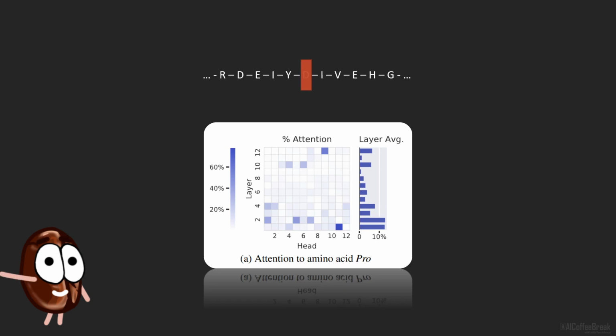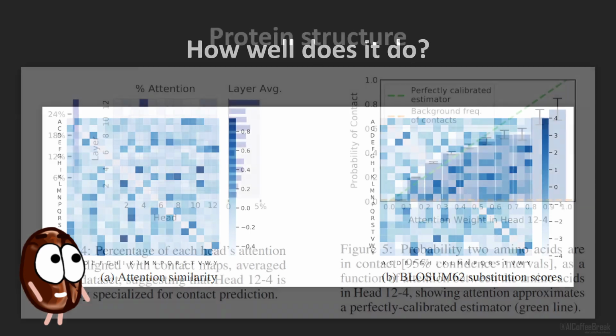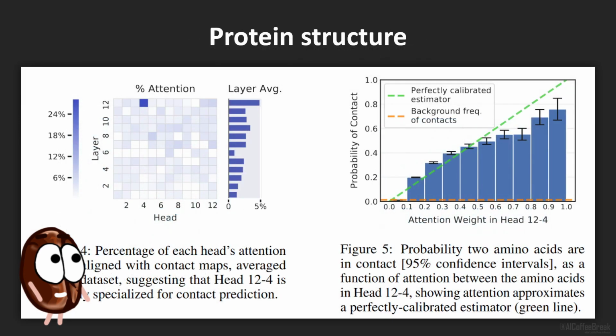More interesting properties can be interpreted from this result. Attention heads that focus on one amino acid also have a high attention score for amino acids with which they can be substituted. So amino acids with similar chemical properties share high attentions. This is similar to what we observe with synonyms in natural language. We can also find attention heads that align with the contact maps, meaning that in the three-dimensional structure, these amino acids are close to each other.